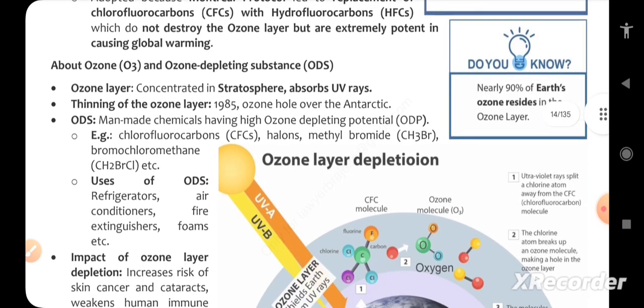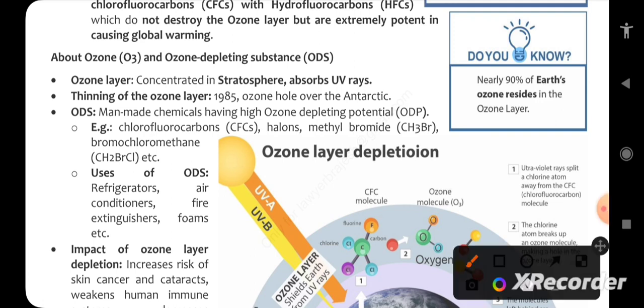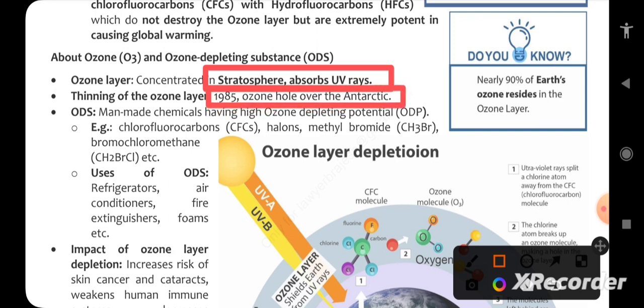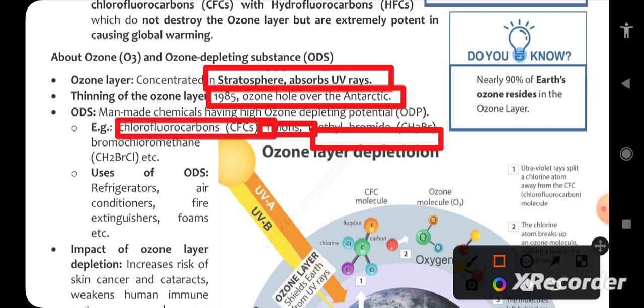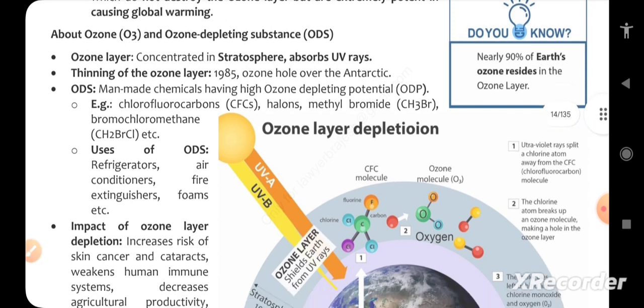About ozone and ozone depleting substances, it is static, but let's see what the ozone layer is. The ozone layer is concentrated in the stratosphere and absorbs UV rays. Thinning of the ozone layer, the ozone hole over the Antarctic, was seen in 1985. The ozone depleting substances could be a direct question. Ozone depleting potential is present in man-made chemicals like chlorofluorocarbons and halogens, methyl bromide and bromochloromethane, etc. This is very important. These substances are used in refrigerators, air conditioners, fire extinguishers, foams, etc.